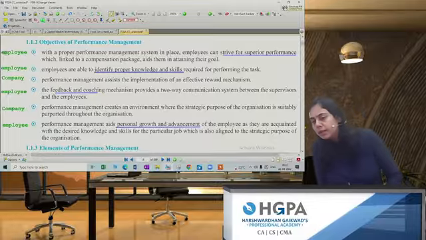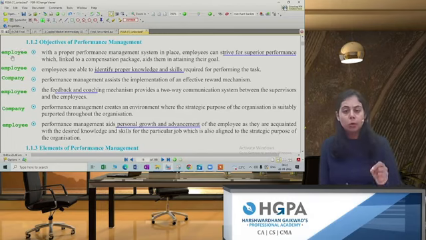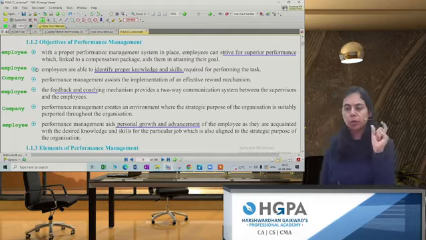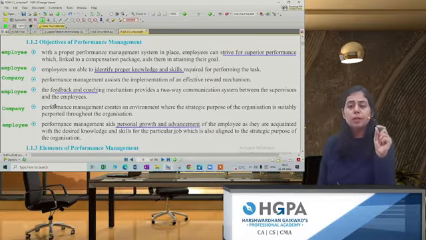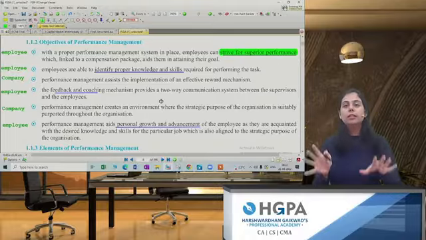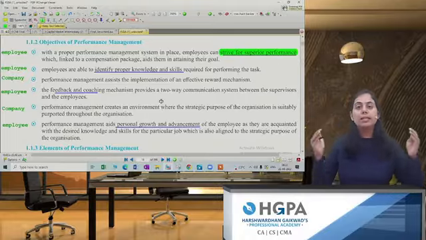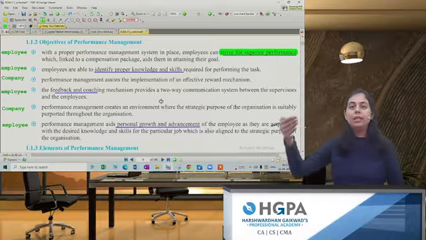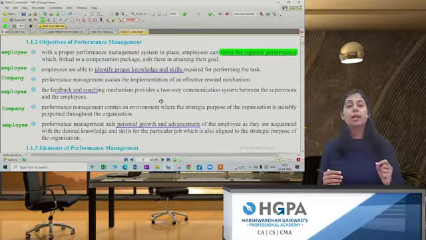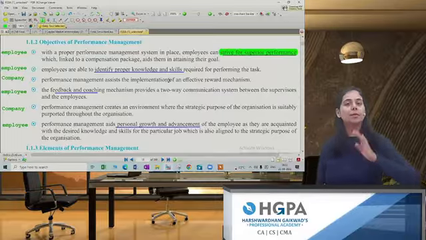So what I have done, there are a few points which are related to the employee, and there are a few points that are related to the company. Okay, first we will read the points that are related to an employee. First of all, with a proper performance management system in place, an employee can strive for superior performance. Here what will happen, because an employee is clear what a company needs, what performance a company needs, because he is clear, he can strive and get a superior performance.